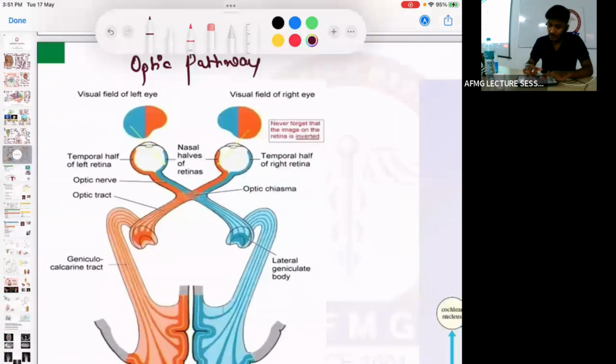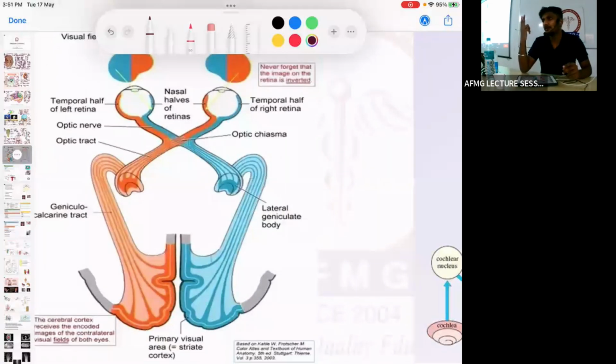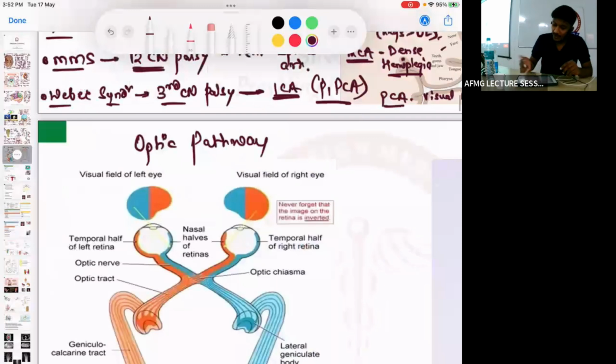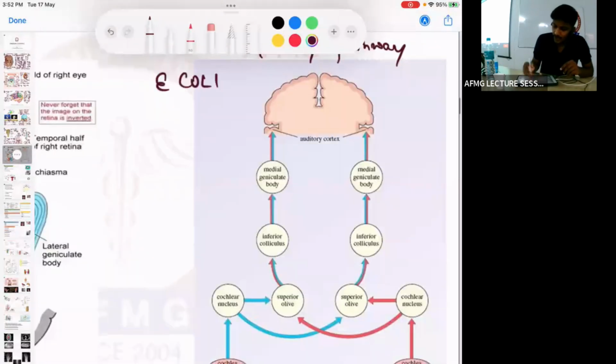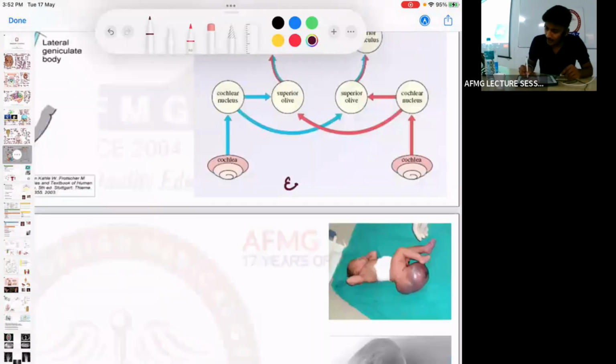If I talk about the optic pathway, the visual pathway, which cranial nerve is involved in the visual pathway? Optic nerve, second cranial nerve. Which cranial nerve in the auditory pathway? Eighth cranial nerve, that is your vestibulocochlear nerve. The auditory pathway is easy, it is remembered by the mnemonic E. coli ma. E goes for the eighth nerve, C goes for